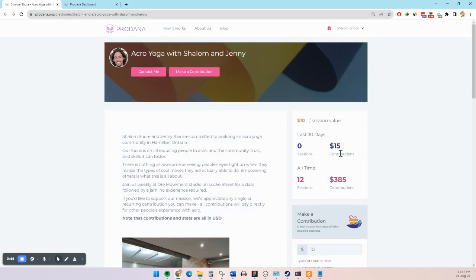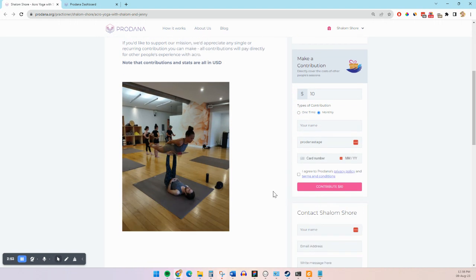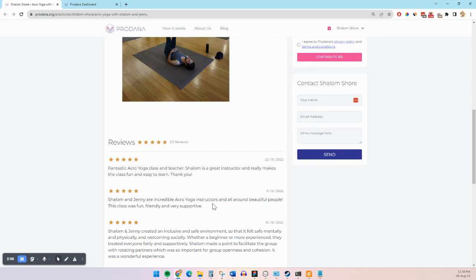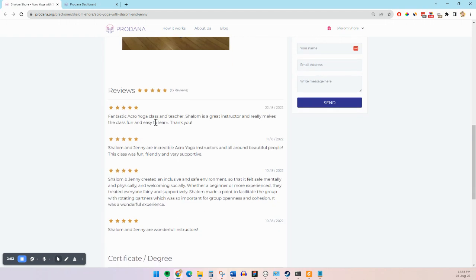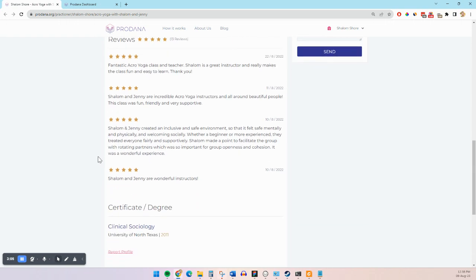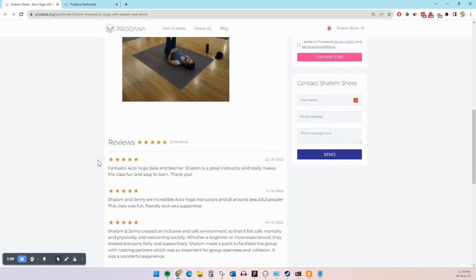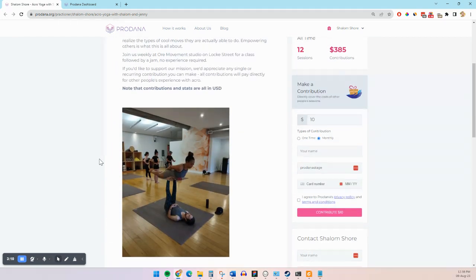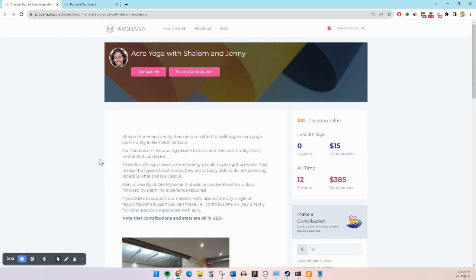Now, if they do become contributors, they have a dual role. They're also clients. They've done an acro yoga session, but they're also donors. They've made a contribution. So in this case, they will receive a monthly email that says, check it out. This is what your contribution helped encourage. And they will get a list of the latest testimonials from people who attest to the impact that they've made. So they get this good feeling, the feeling that they weren't just clients here, but they actually became part of something bigger, and they helped support other people's journey.